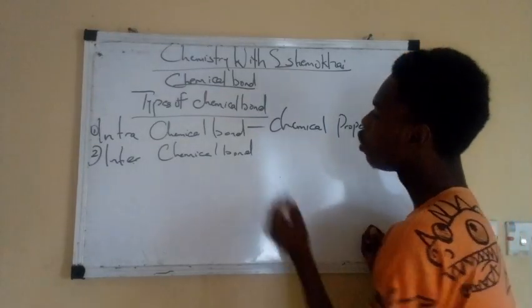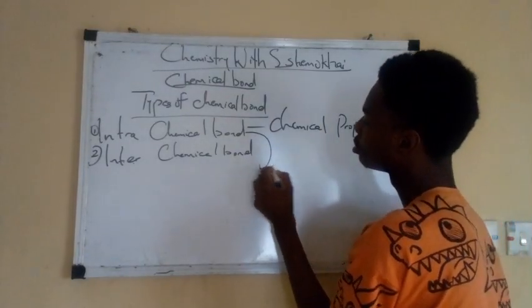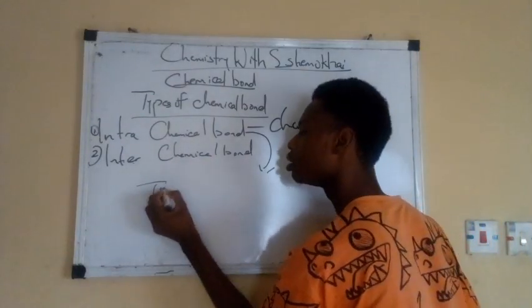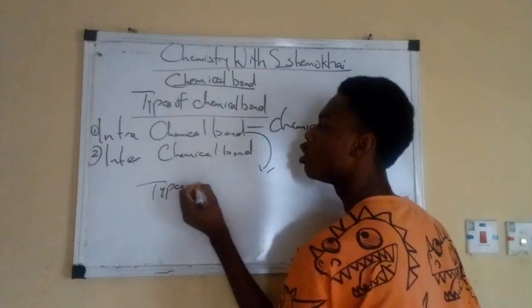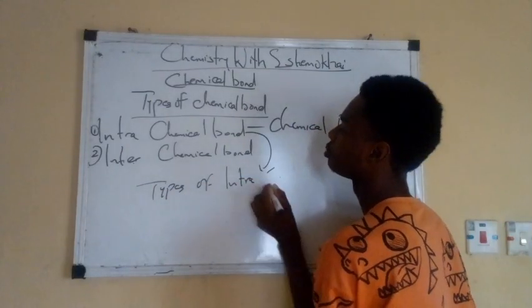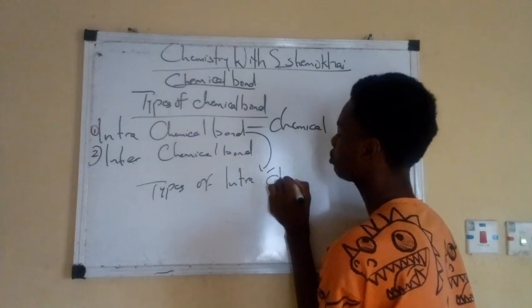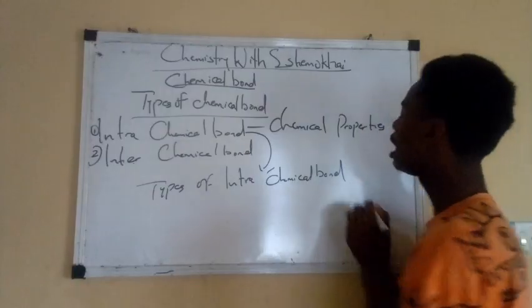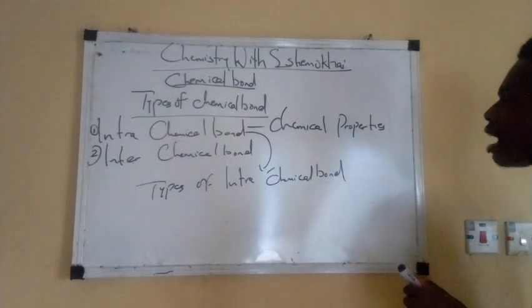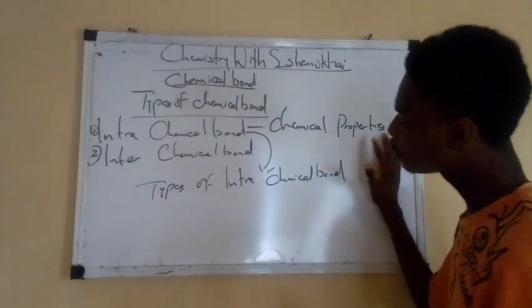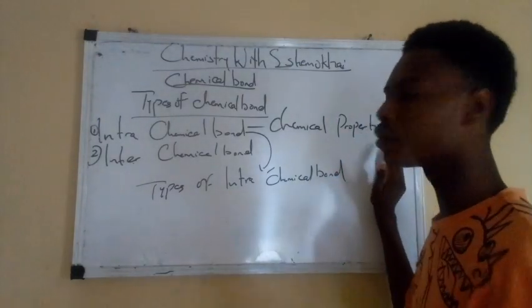So, under this one, let's talk about types of intrachemical bond. Now, there are three types of intrachemical bond.